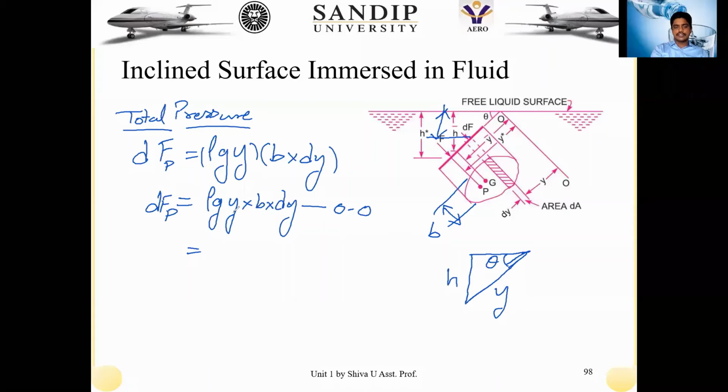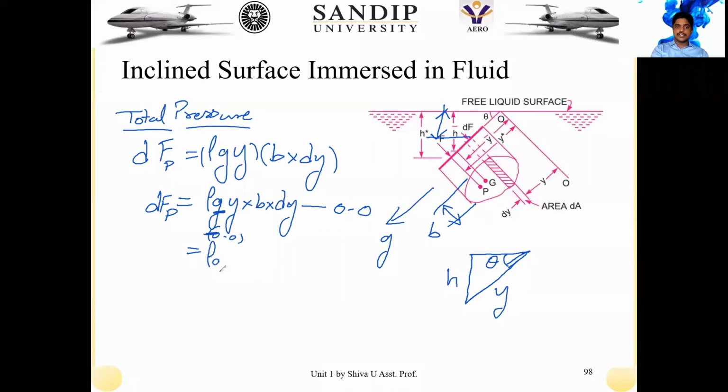Now I have written it in terms of y, but actually I need it from the free surface location, how these forces act. And even the g, if it is considered here: the g acting on this particular fluid element will also get inclined. That is not the actual g acting on the fluid element, because g cannot act in this direction. Here it is along OO only, but we know that g always acts perpendicularly downward.